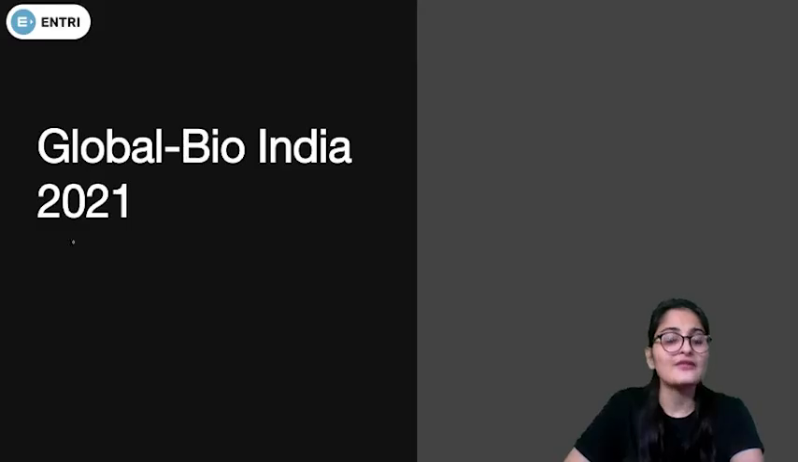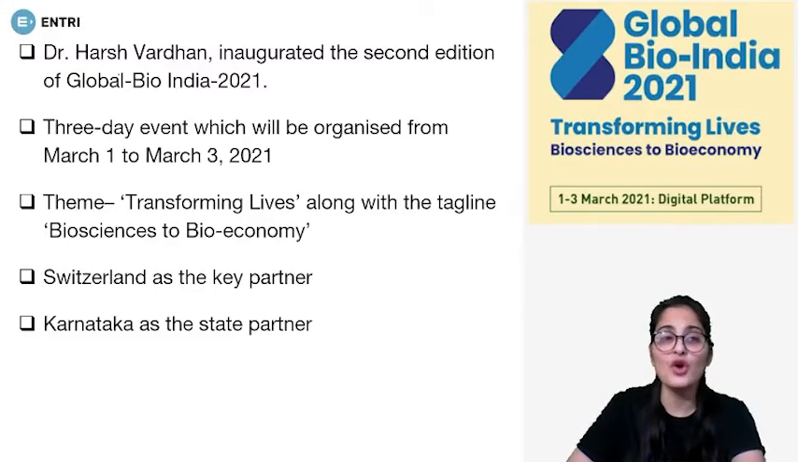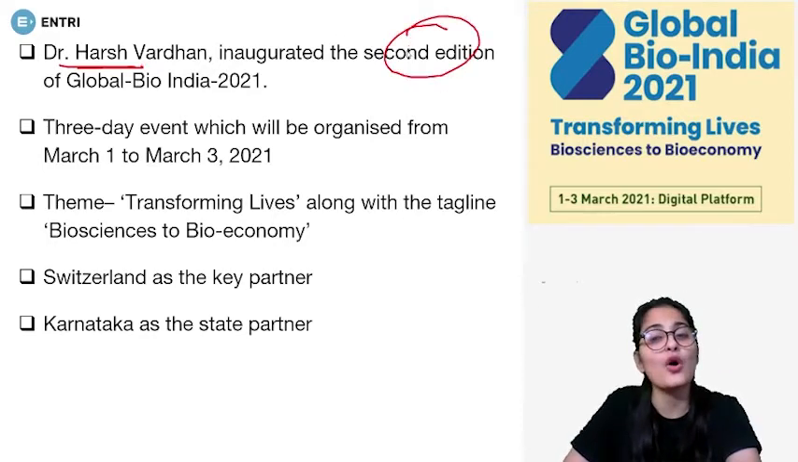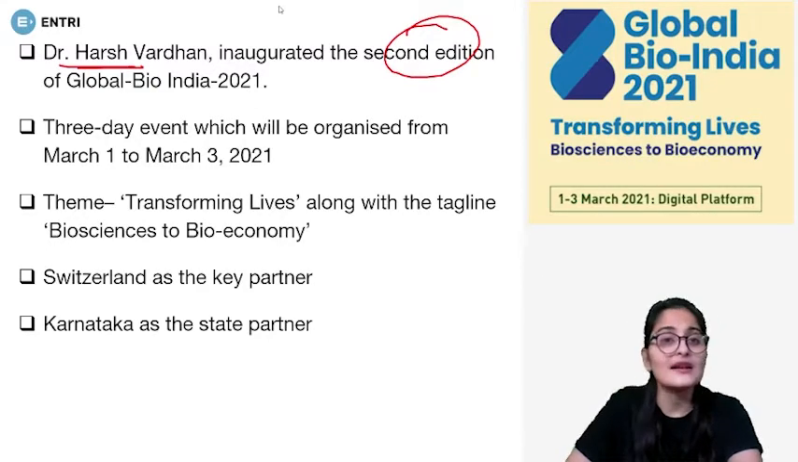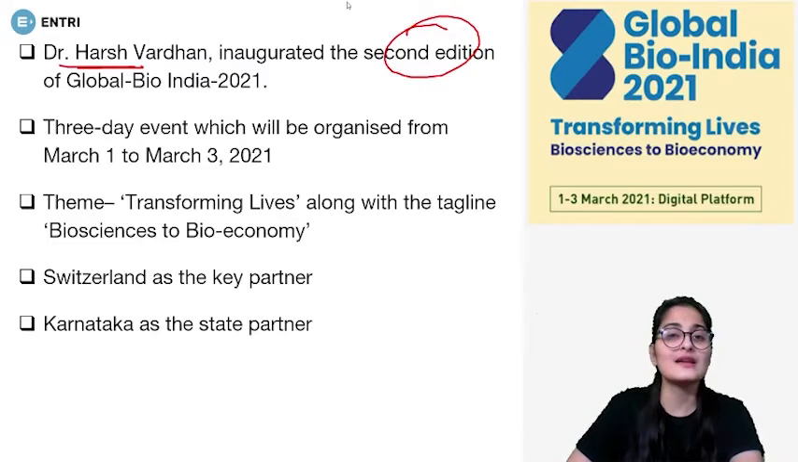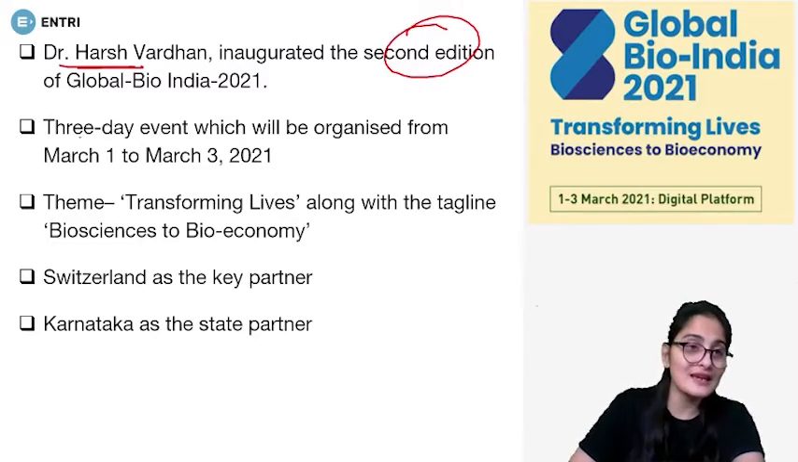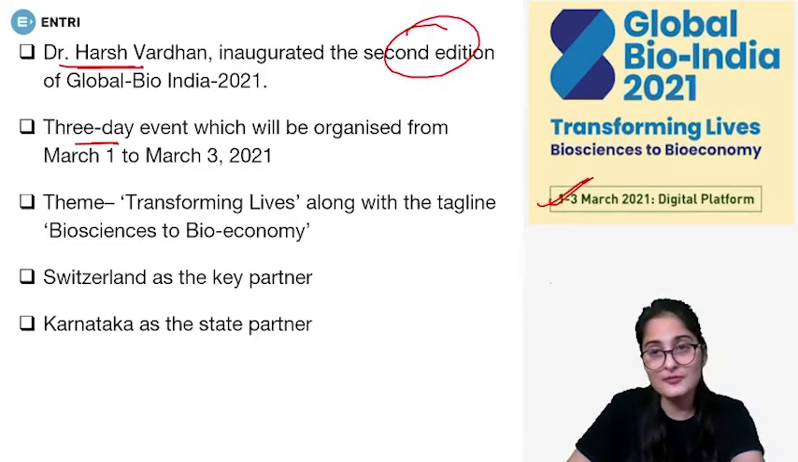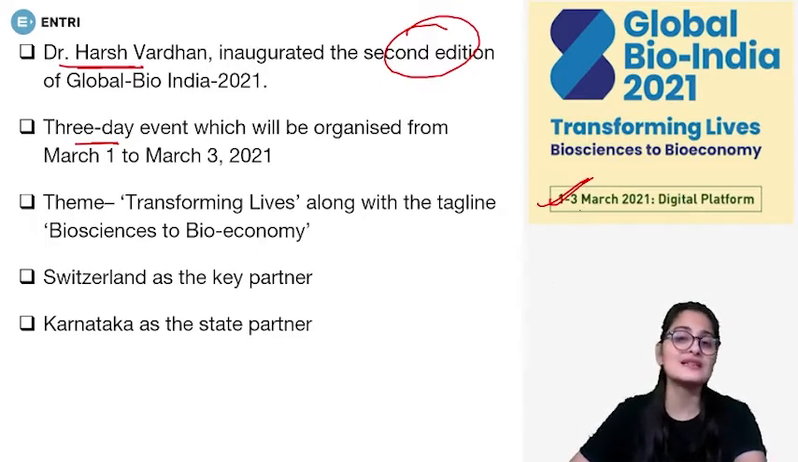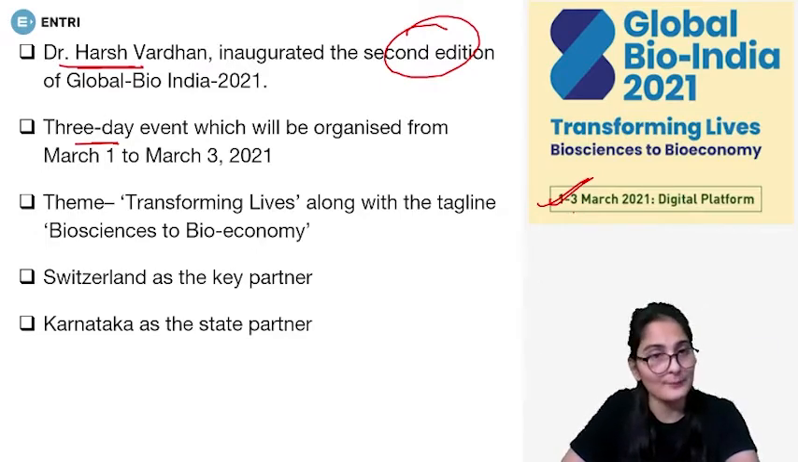All right. Then we have Global Bio India 2021, and now this was inaugurated recently by Dr. Harshvardhan, and this is the second edition that is being organized in 2021. Now, furthermore, if we talk about what all is there in this, it is a 3-day event which started on 1st of March and is going to be running till 3rd of March 2021, right?